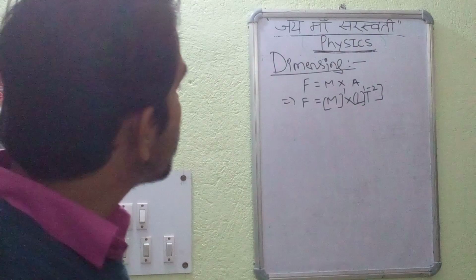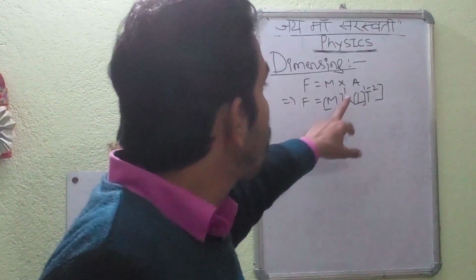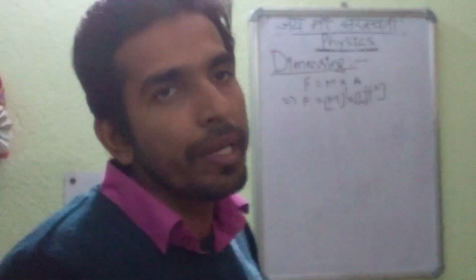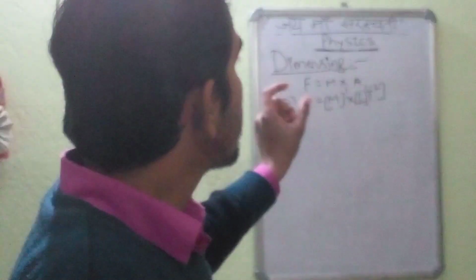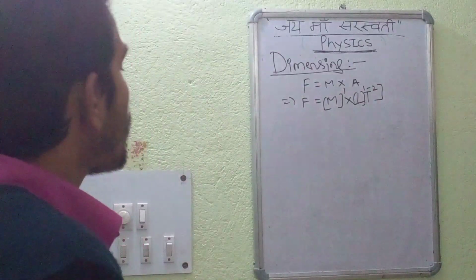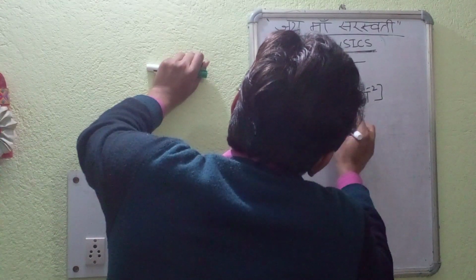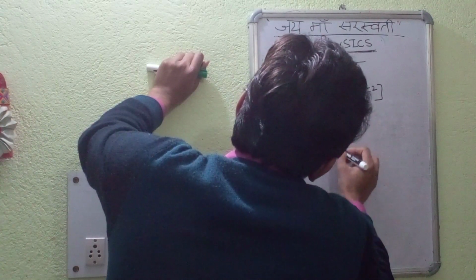So we see in this equation that M is raised to the power 1, L is raised to the power 1, and T is raised to the power minus 2. Whatever exponents come in this equation for the fundamental units, that is known as the dimension. M is raised to the power 1, L to the power 1, and T to the power minus 2.